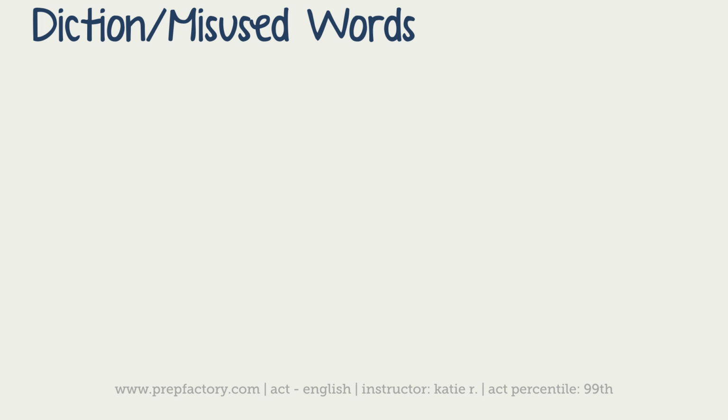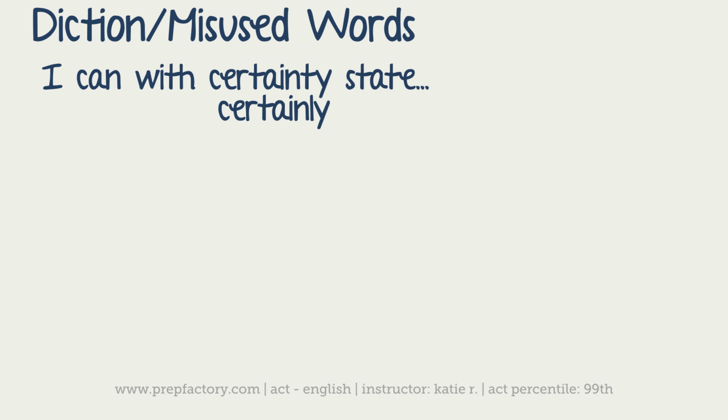So our next error is going to be diction or misused words. If you see a diction error, it's going to be a real word that looks very similar or sounds very similar to a word that makes logical sense in the sentence. So for instance, we have "I can with certainty state that blah blah blah," and they'll turn it into "I can with certainly state."